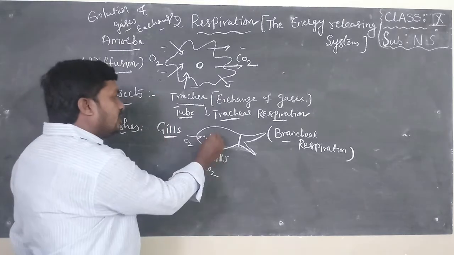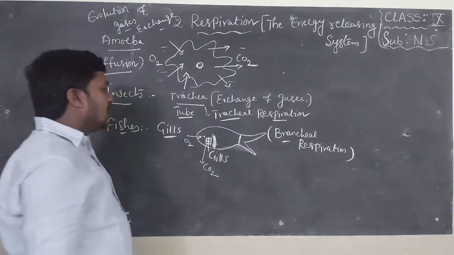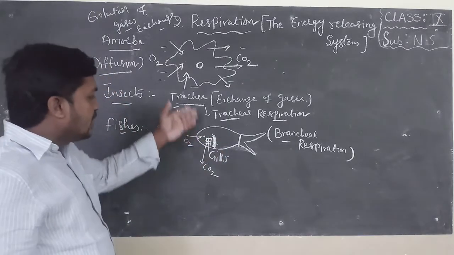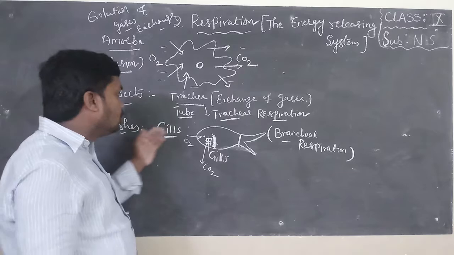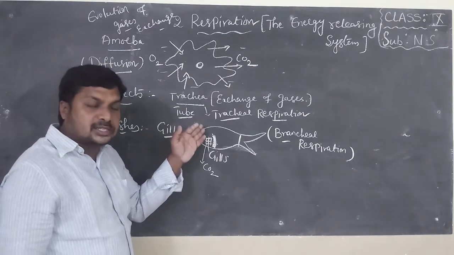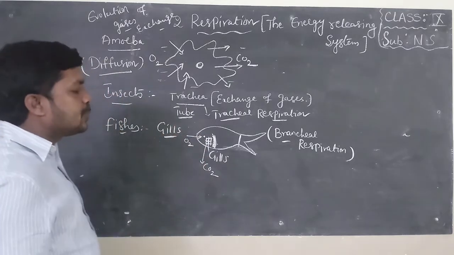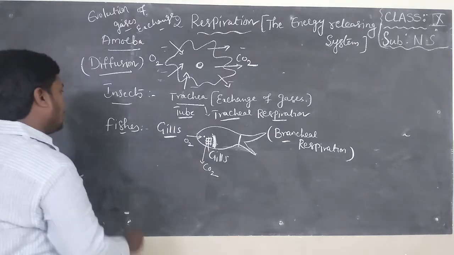Senkulu in Telugu it is called. They open like this. So, entry of oxygen, exit of carbon. Entry of oxygen through mouth, exit of carbon dioxide through operculum. This type of respiration is called branchial respiration.